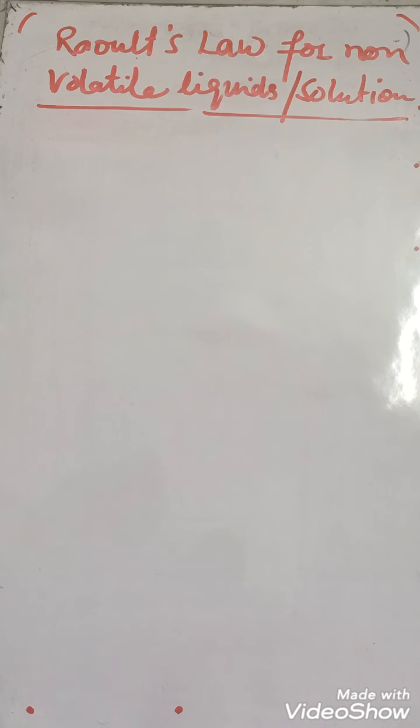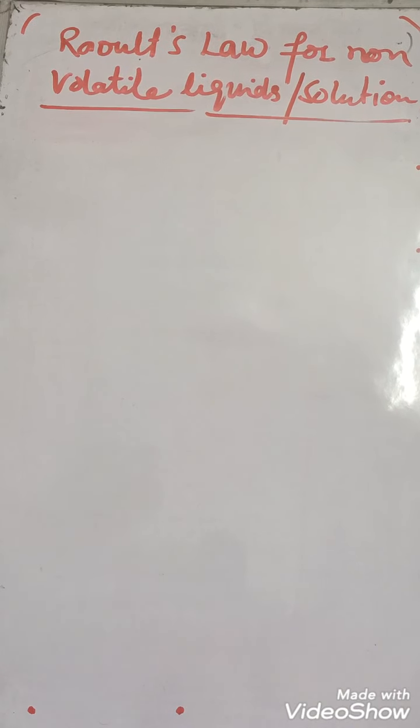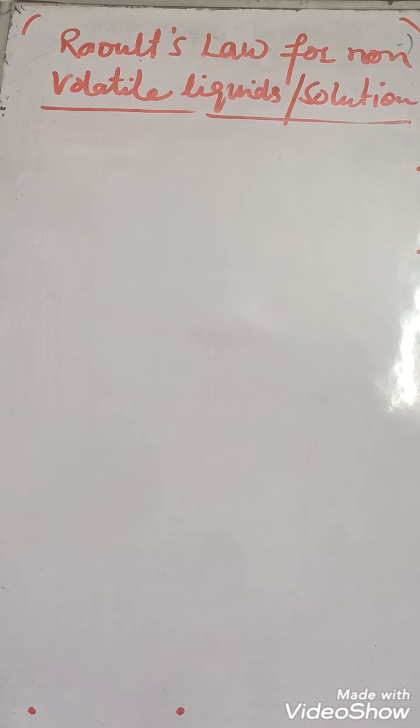If we have a solute like glucose, sucrose, sulfur, or urea, there are so many compounds which, when dissolved in a solution, are non-volatile, and these compounds are also non-electrolytic. Sodium chloride can also be taken here as non-volatile. So when a solution has a non-volatile component, what happens?